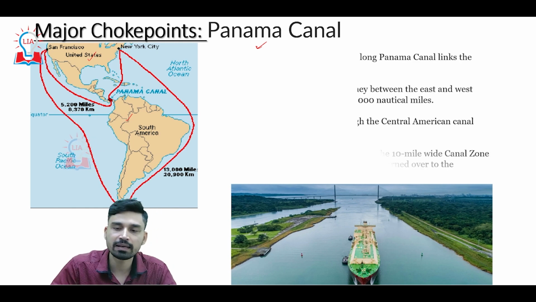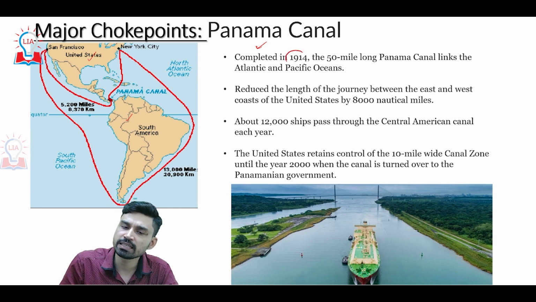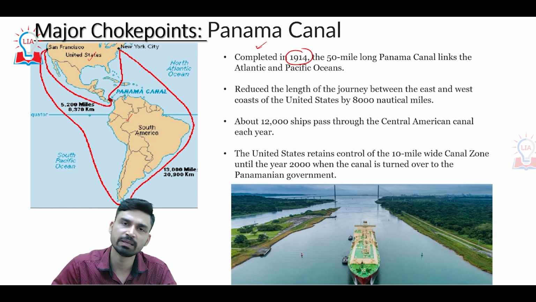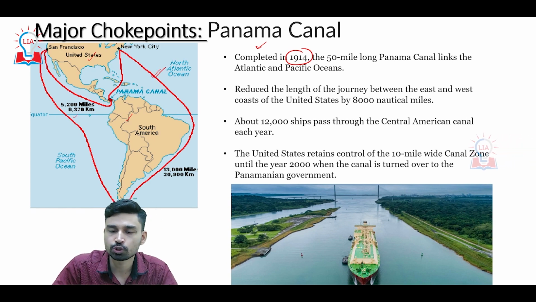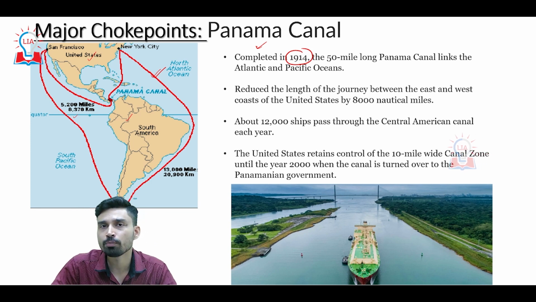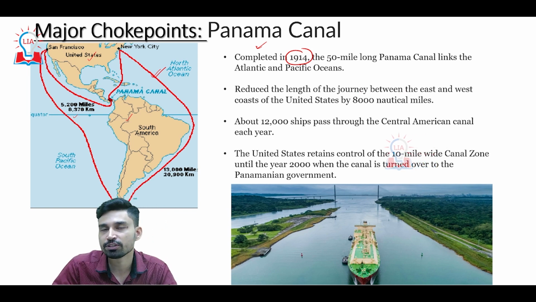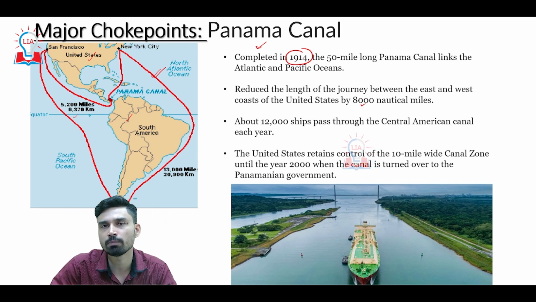And the Panama Canal is an artificial canal that has been dug through this small Panama nation. It was completed in 1914 and overall its length is only 50 miles. It basically links the Atlantic Ocean in the east and the Pacific Ocean in the west. The most important contribution of this particular canal project was that it was able to reduce the length of the journey between the western and eastern coast of the USA by almost 8,000 nautical miles.